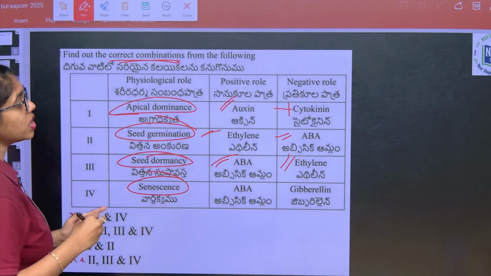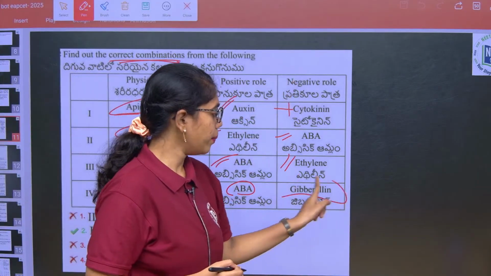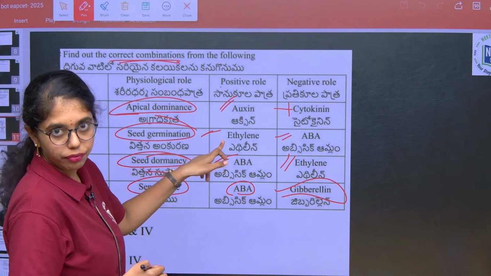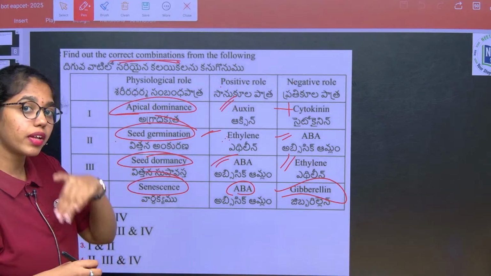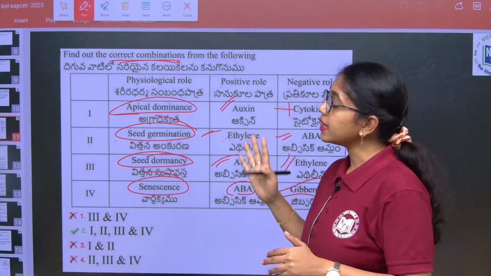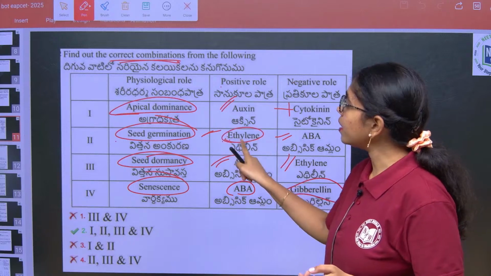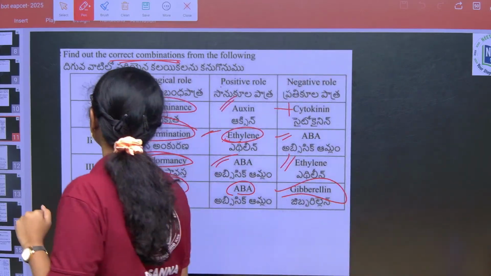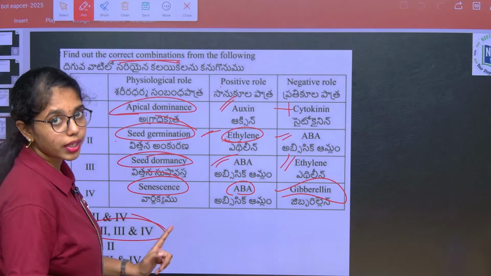Seed dormancy, positive role is ABA and negative role is ethylene, true. Senescence is promoted by abscisic acid and inhibited by gibberellins. Of course a few people might have got confused over here, where gibberellic acid will promote seed germination, but after gibberellic acid, in plant growth regulators, ethylene also promotes seed germination. Keep that in your mind, okay. So if you look into the correct combinations, it is option 2: all the 4 statements are correct.